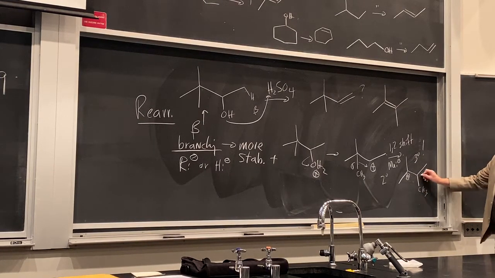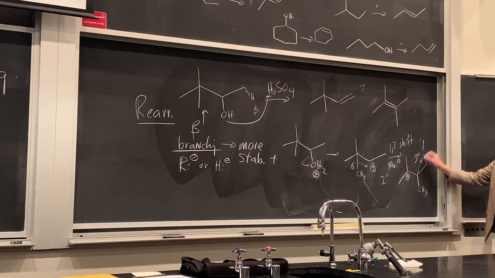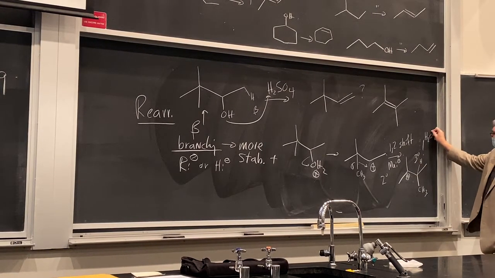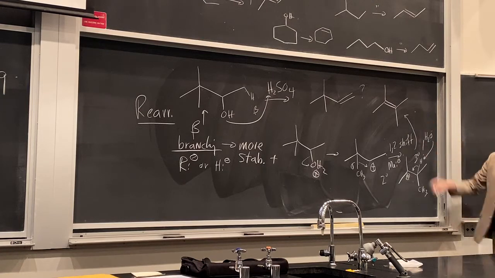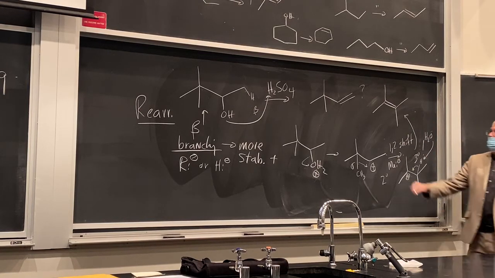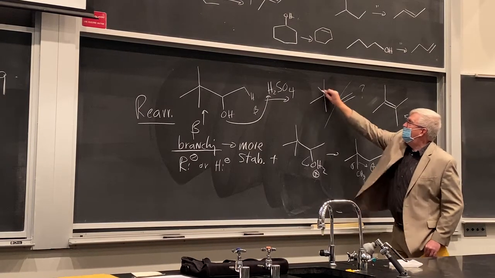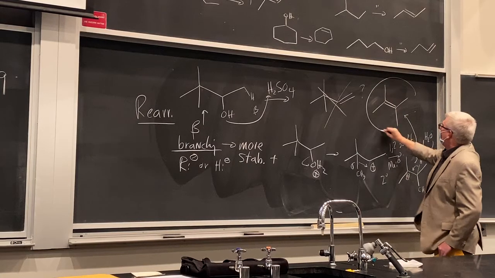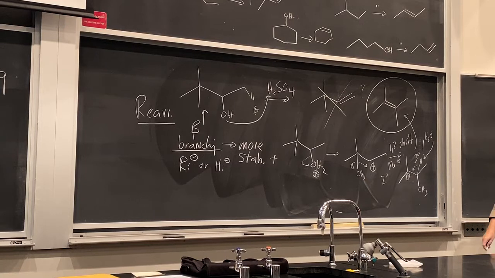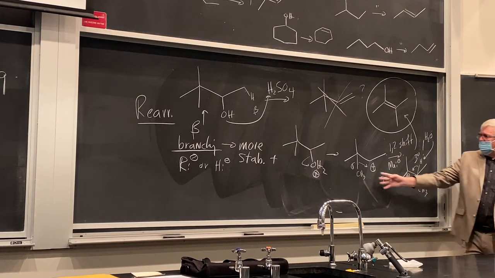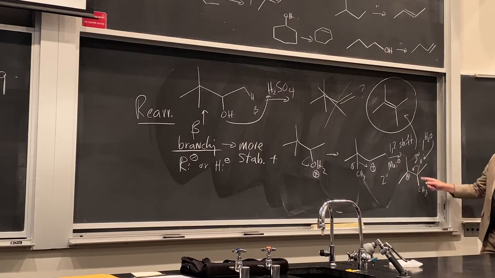Let's get to the product. So what do we need to do? We've got this hydrogen here we need to pull off. Let's use water, pair of electrons, take the proton off, dump them down there. And you see that goes directly to the product. So not this, sorry. Okay, this is your product from this simple branched alcohol. Okay, questions on that? The new thing here is right here, right? The shift. But that should make some sense.